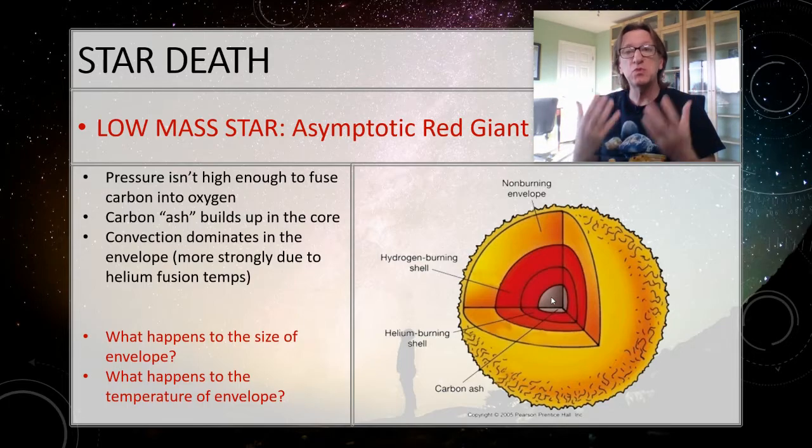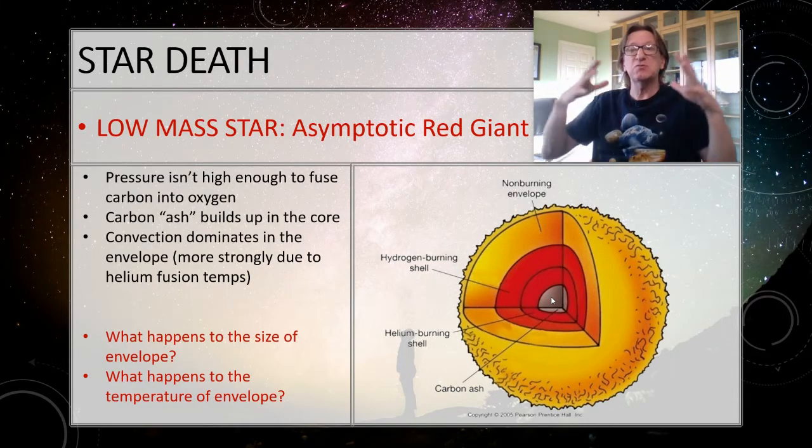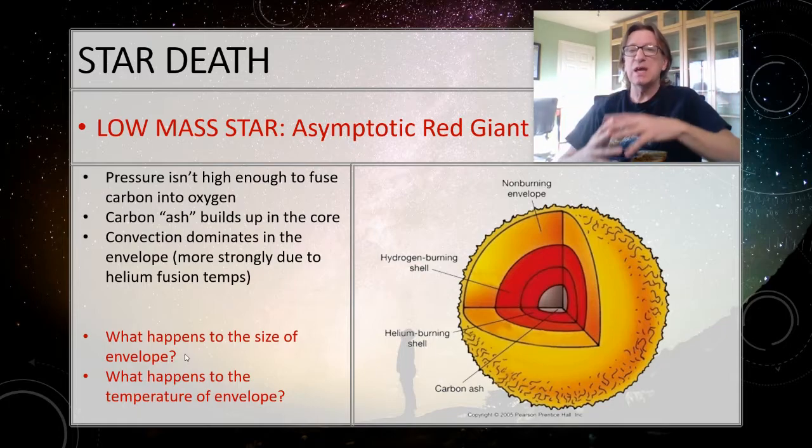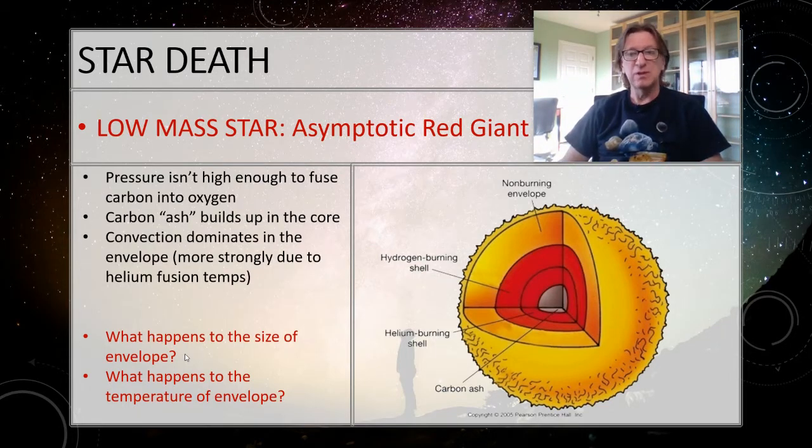So if convection dominates, then this is going to blow up the star like a balloon, except it's going to get really big this time because we're running at temperatures where we're fusing helium into carbon. So it doesn't just get big, it gets really big. And so think about it then. The size of the envelope is going to get much bigger. So what's going to happen to the temperature? Well, if the envelope gets bigger, then the temperature is going to go down.